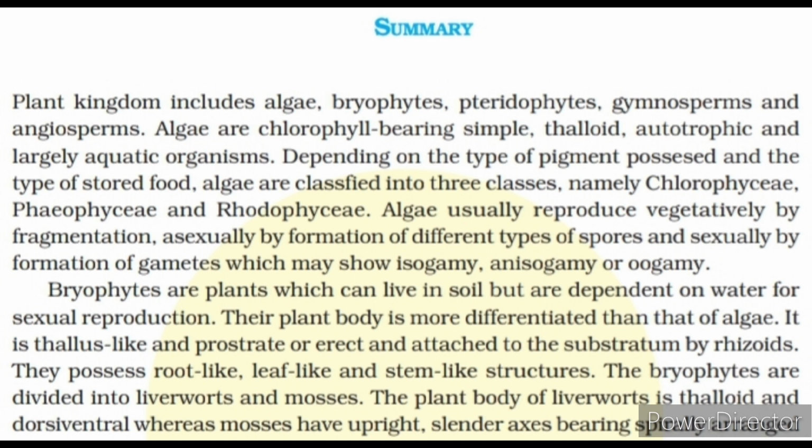Bryophytes are plants which can live in soil but are dependent on water for sexual reproduction. Their plant body is more differentiated than that of algae. It is thallus-like and prostrate or erect and attached to the substratum by rhizoids. They possess root-like, leaf-like and stem-like structures. The bryophytes are divided into liverworts and mosses. The plant body of liverworts is thalloid and dorsiventral whereas mosses have upright, slender axis bearing spirally arranged leaves.